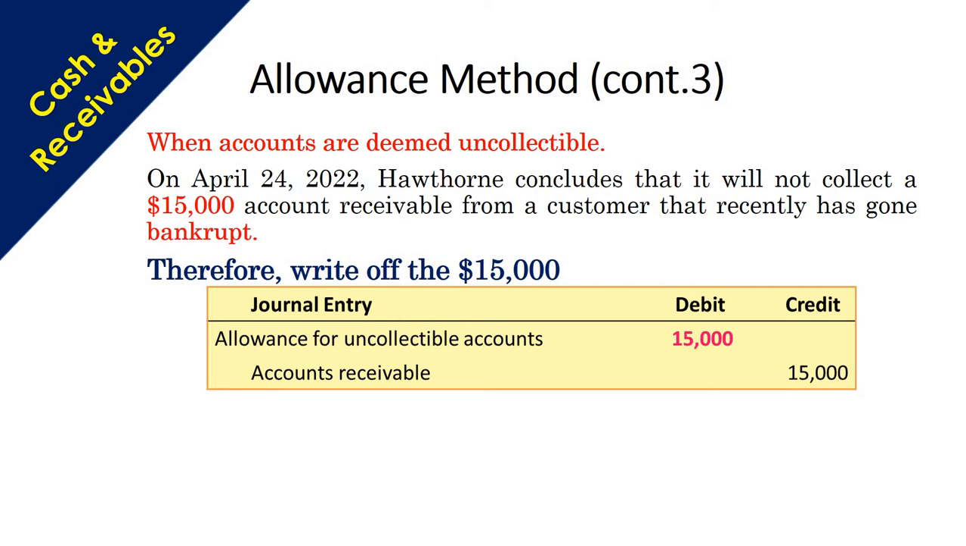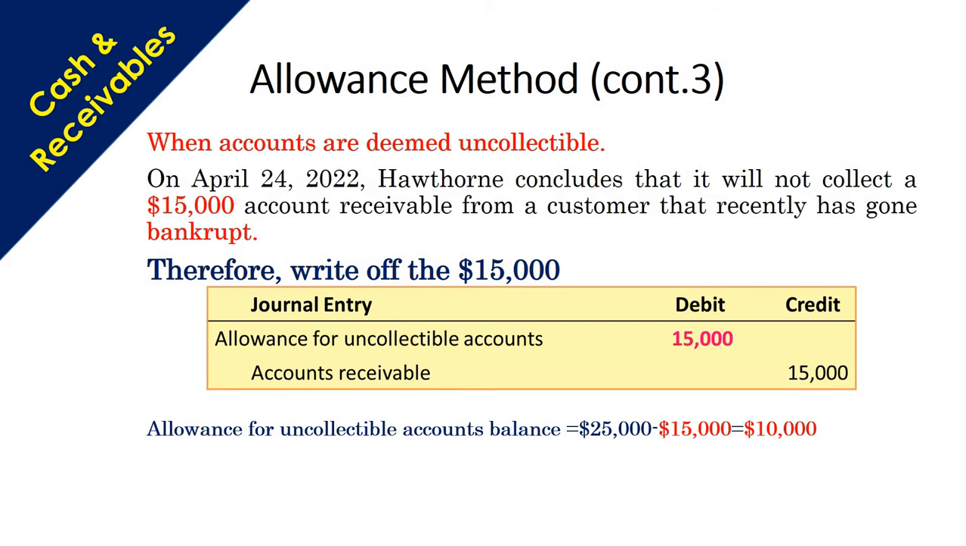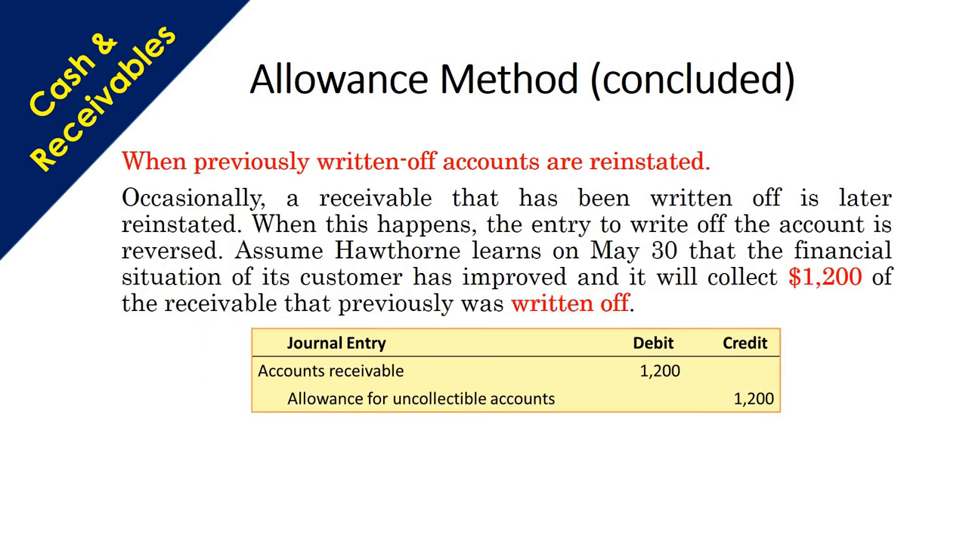Now we will have the remaining 10,000 as the allowance for uncollectible accounts balance. See that? So now we have this 10,000.